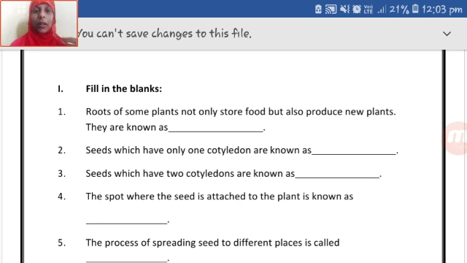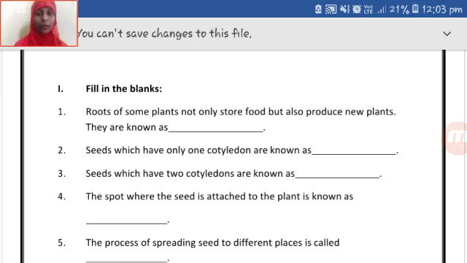The first one is, roots of some plants not only store food but also produce new plants. They are known as dash. I repeat, roots of some plants not only store food but also produce new plants. They are known as dash. So we saw how reproduction takes place, or how a plant gives rise to a new plant with the help of root. So any guesses? If you are able to write the answer, very good, but if not, you have to wait for me to answer.